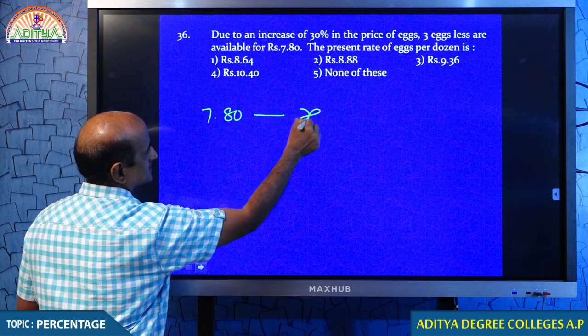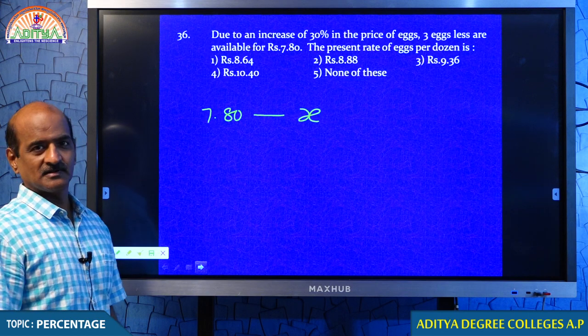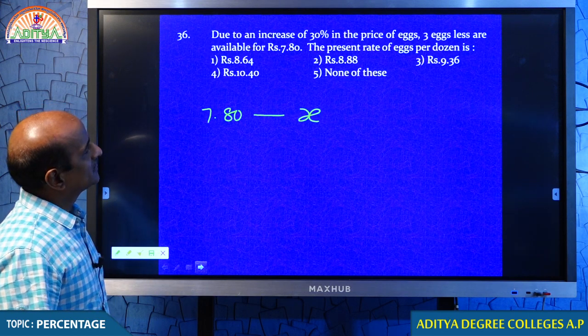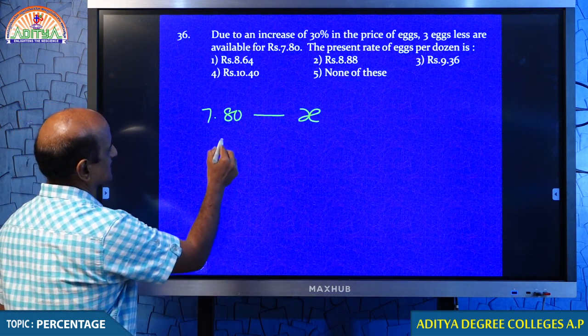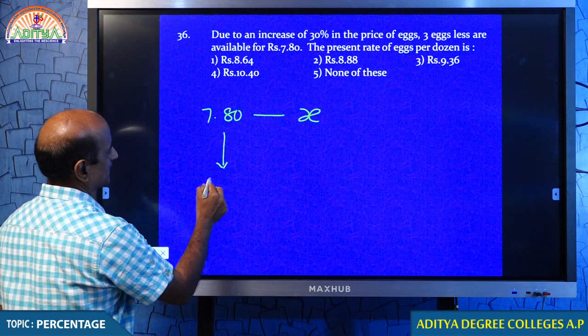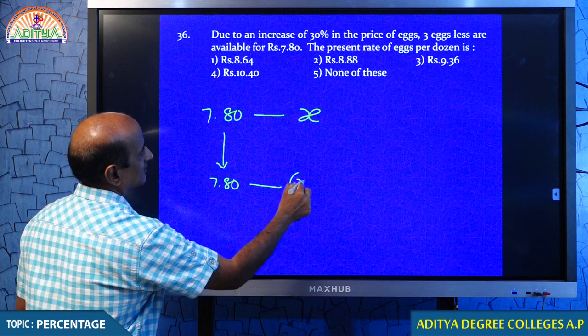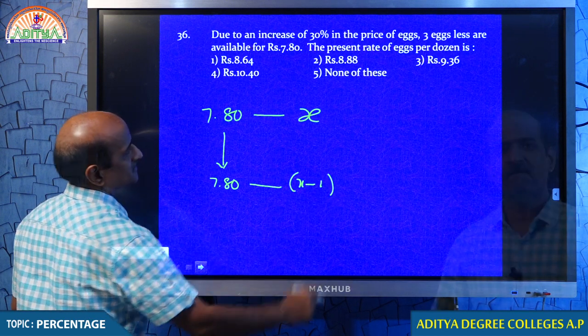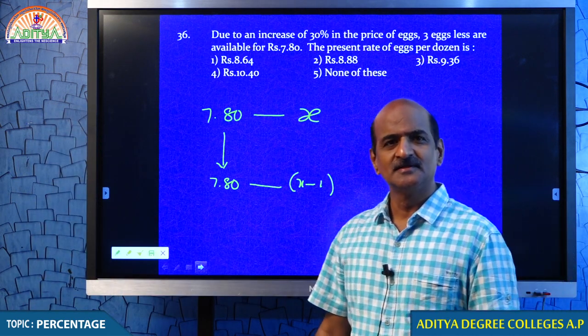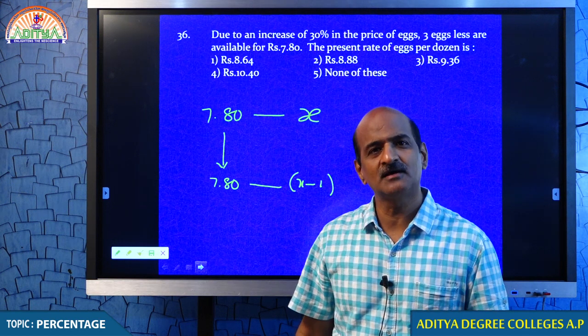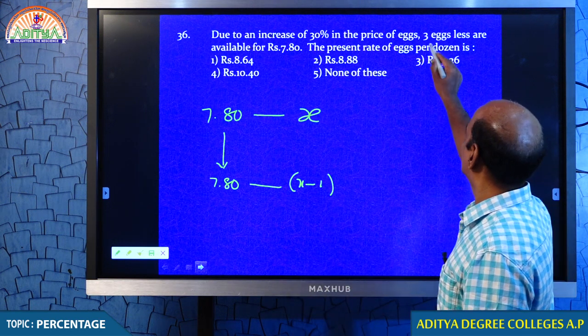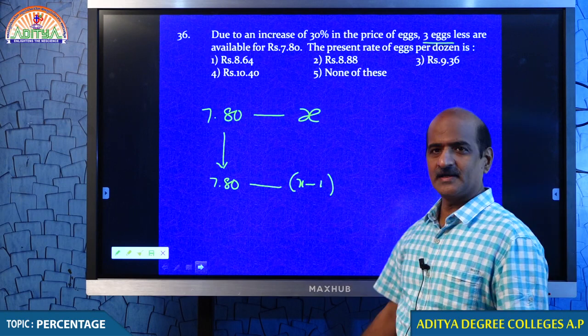Used to get X number of eggs at the time for 7 rupees 80 paise. Then what happened, you know? With the same 7 rupees 80 paise, you get 1 egg less. What, man? You can ask me, sir, whether it is 3 eggs or 1 egg. It is given 3 eggs. I took 1 egg.